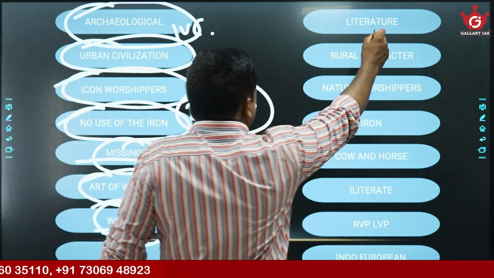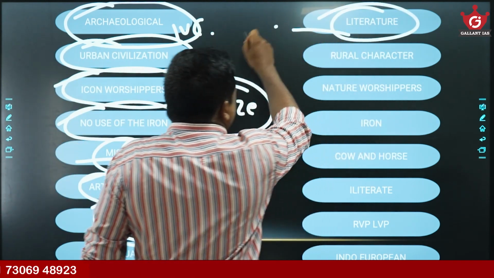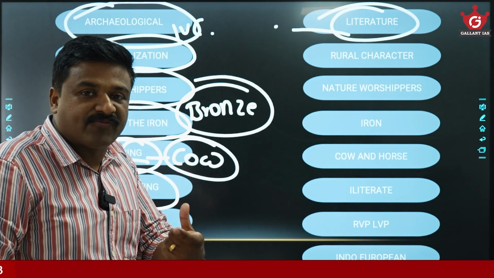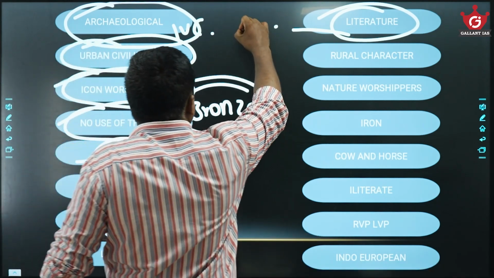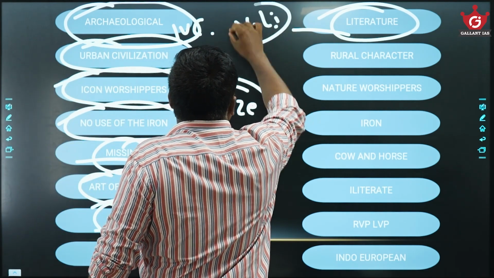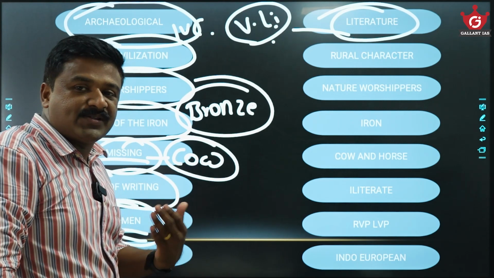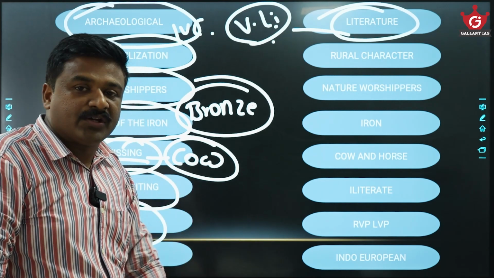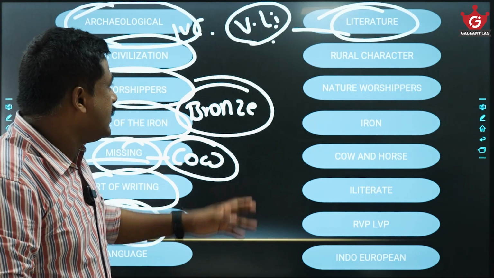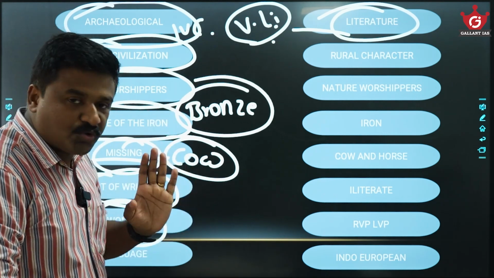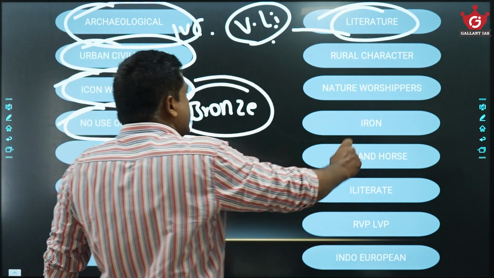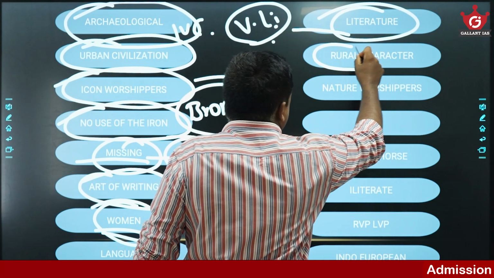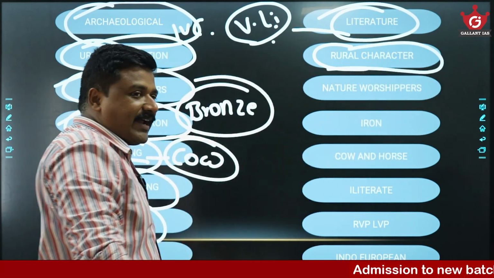But coming to Vedic civilization, most of the information we collect is from Vedic literature. Okay, like Rigveda Samhita, Samaveda Samhita, Yajurveda Samhita, Atharvaveda Samhita. You see, later Vedic literature as well. So the collection of information is mostly from this Vedic literature. Initially oral traditions, later on written traditions. Then see, it was rural in character.